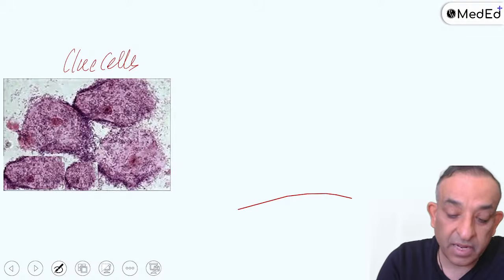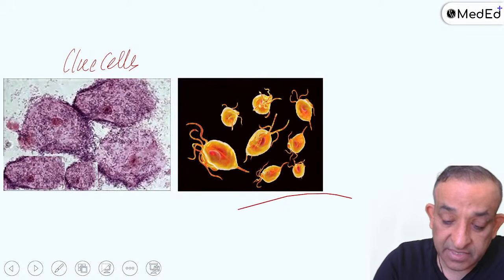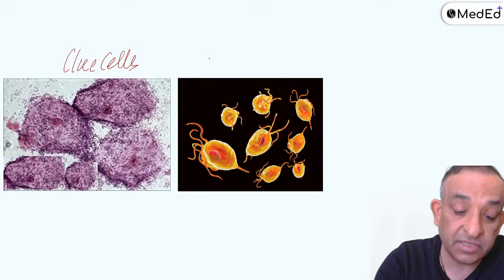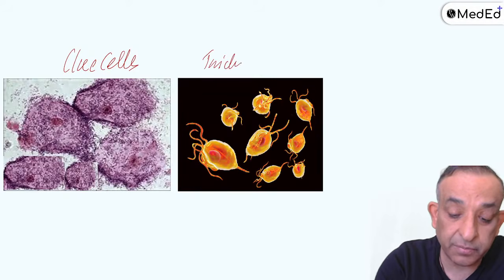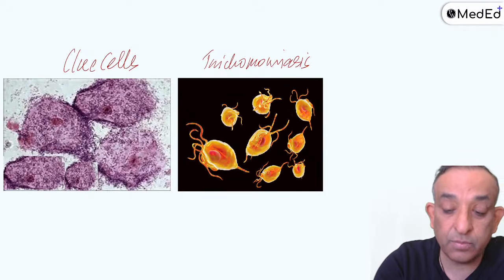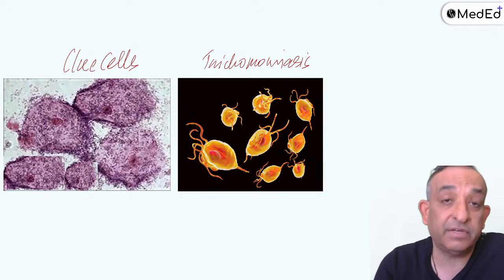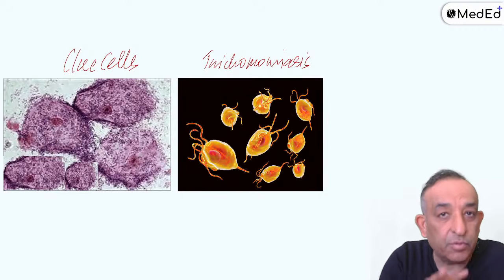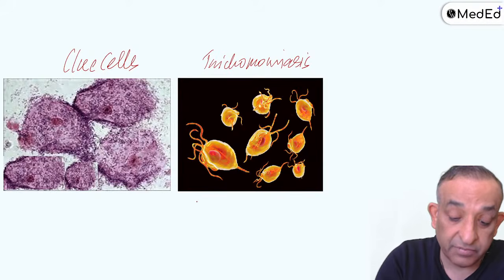And then these are the organisms which you see in trichomoniasis. I thought I'll just show you all the pictures. In trichomoniasis, you see the trichomonads. These are the trophozoite forms. These trichomonads are flagellated parasites, and they'll be moving around in the vagina. They're not very small. They're 30 to 40 microns in size.